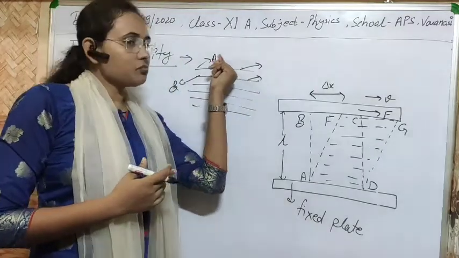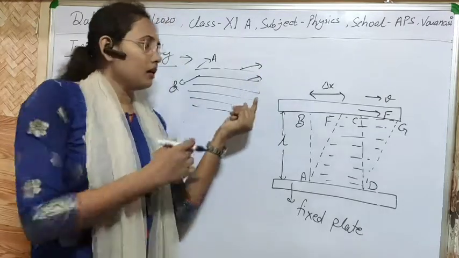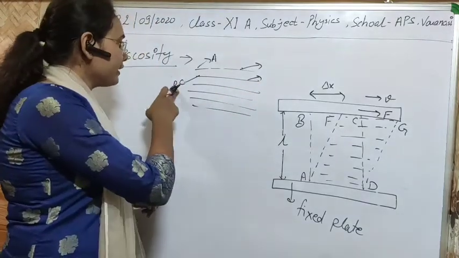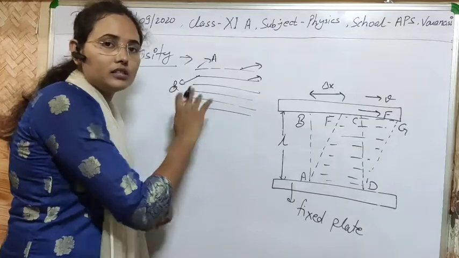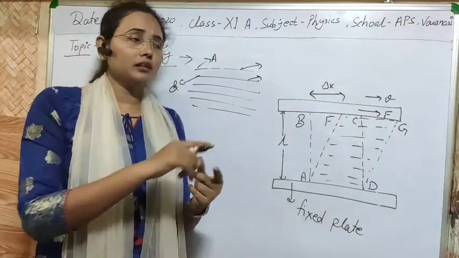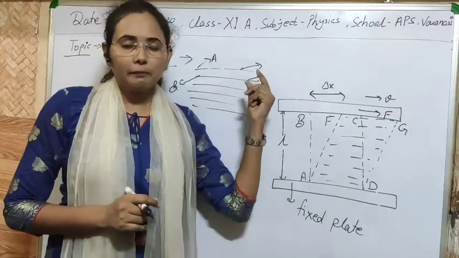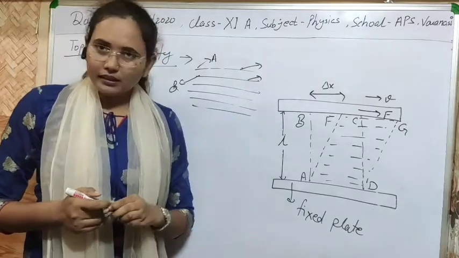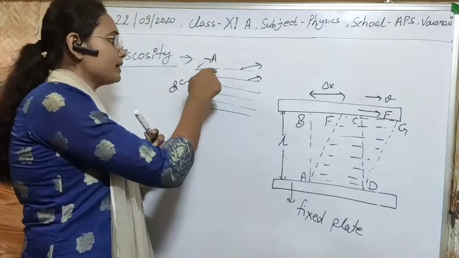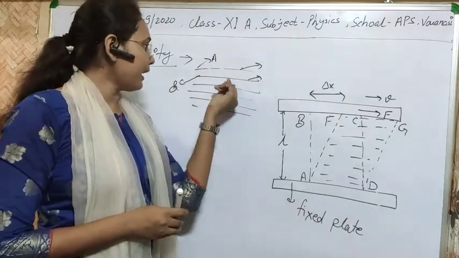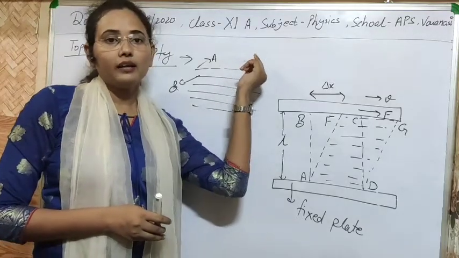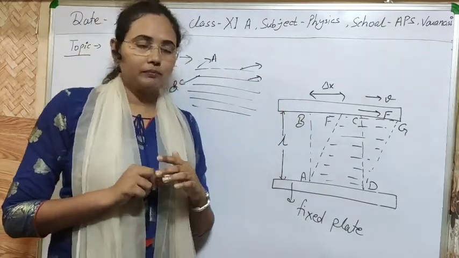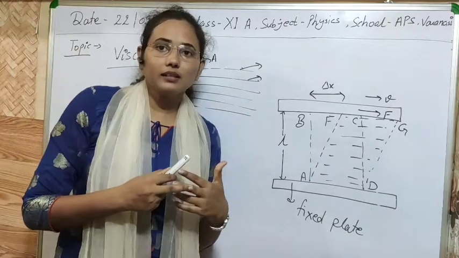So the fastest moving layer will have a tendency to drag the other layer to a greater velocity, and at the same time the layer with less velocity, which is moving slower, will have a tendency to retard the motion of this fastest moving layer A. So there will be some relative motion between these two layers, and due to this relative motion, layer B has a tendency to retard the motion of layer A, and layer A has a tendency to increase the motion of layer B.